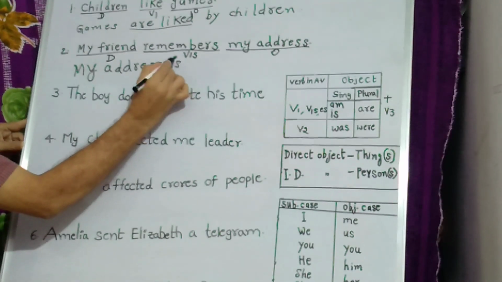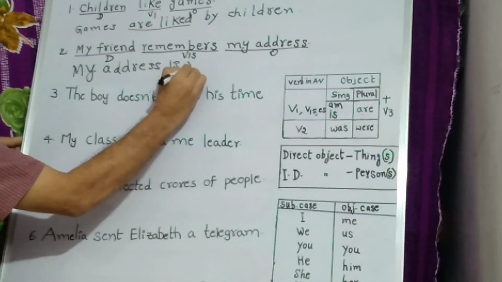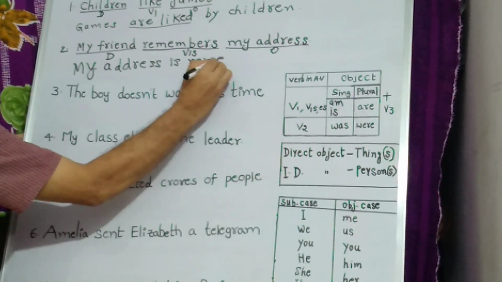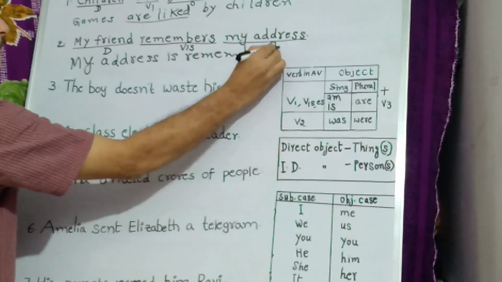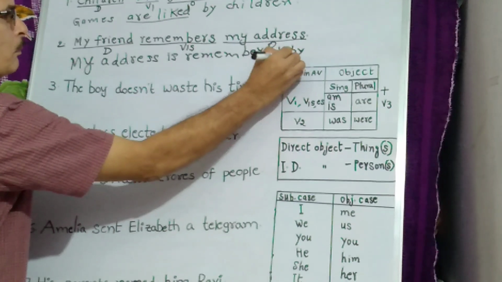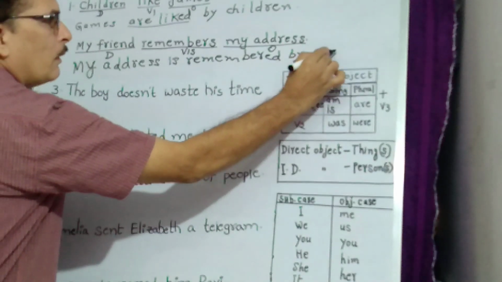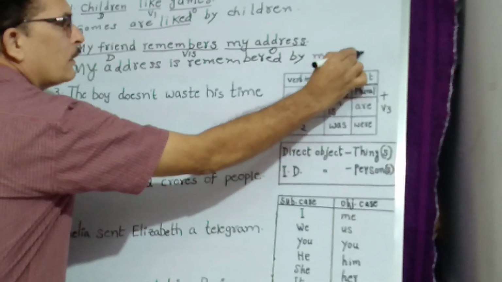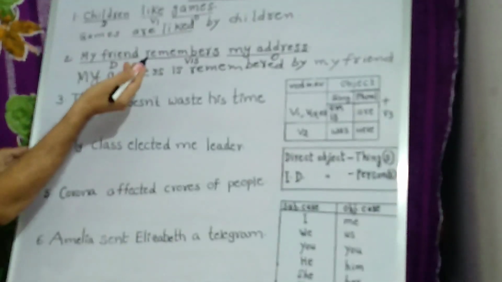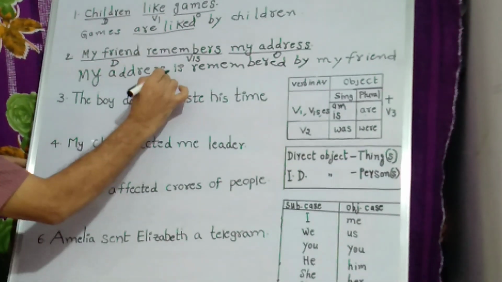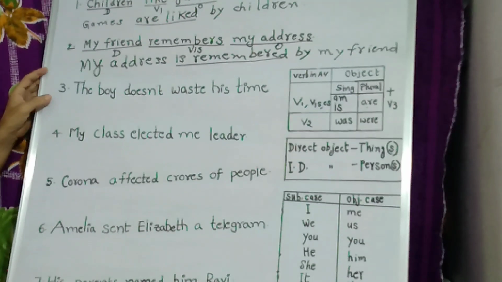Is. Now what is the V3 of remember? Remembered. By my friend. Let us write like this. So what is the passive form of remembers here? Is remembered.